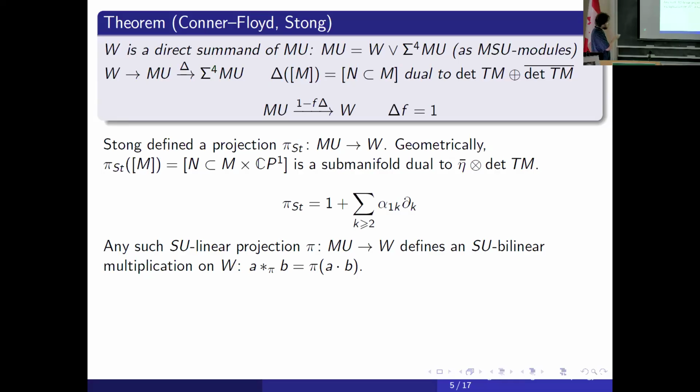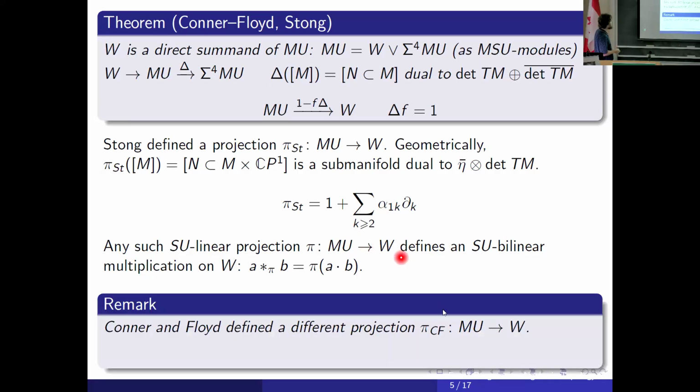Okay, and maybe I need to tell here that Conner and Floyd also defined some projection. Conner and Floyd used this theory W, which they introduced, and this projection to define the torsion in the SU bordism ring. And they defined another projection to calculate the ranks of the torsion. And this projection is not the same as the Stong projection. It's defined with an explicit form of a right inverse for delta. But they define the same multiplication on W because they have the same initial part in this expression.